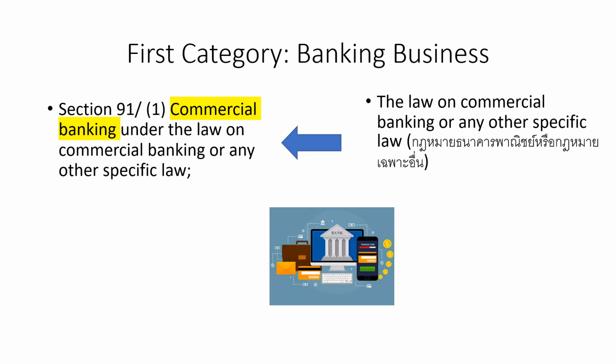You can see that the first category is commercial banking under the law of commercial banking or any other specific law. As I have mentioned before, in Thailand we have the law on commercial banking, กฎหมายธนาคารพาณิชย์หรือกฎหมายเฉพาะอื่น, and also we have regulation of the Bank of Thailand that regulates banking business. This is the first category.